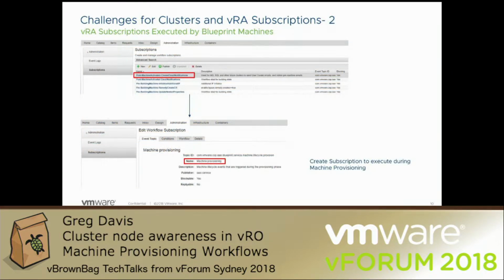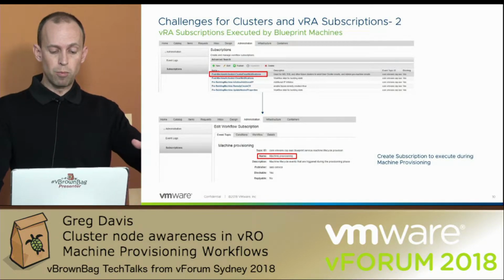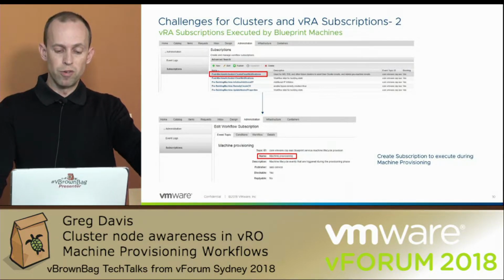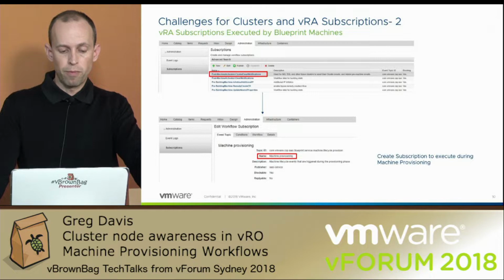So what I'm doing here is I'm creating a subscription, and I'm naming it after the state: post machine activated cluster email notifications. And as you can see at the bottom, it's a machine provisioning type of subscription. So that means it's going to get executed during the machine lifecycle.